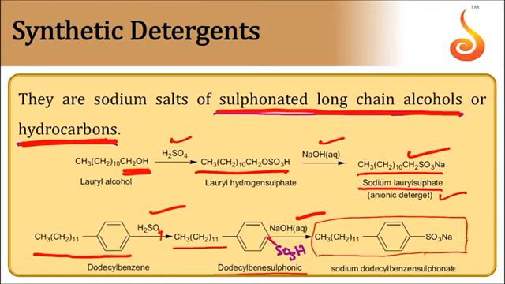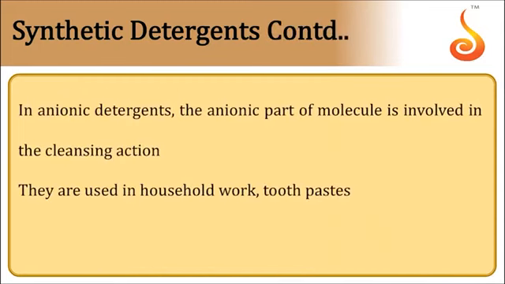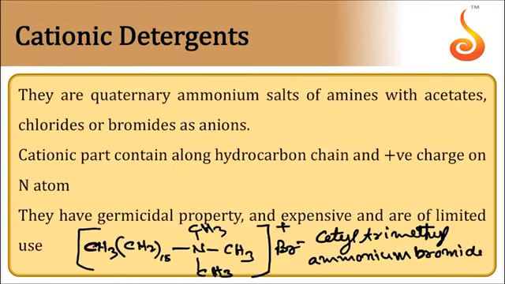This is the chemical present in anionic detergent, with SO3 minus. So this anion is responsible for the cleansing action. In anionic detergents, the anionic part of the molecule is involved in the cleansing action. They are used in household work, toothpaste, etc.